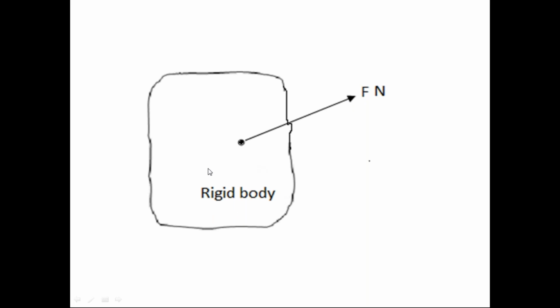If this rigid body is in rest condition, if this force is small magnitude, that force tries to change the rest condition of the body. If the force is a large magnitude, it changes the rest condition. Similarly, uniform motion: if the force is small magnitude, it tries to change the uniform motion; if the force is a large magnitude, it changes the uniform motion.